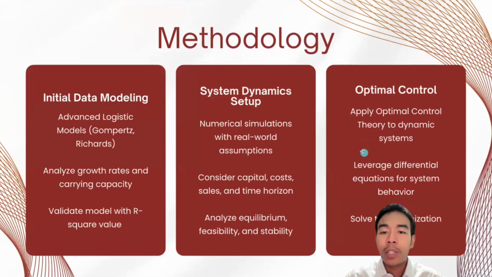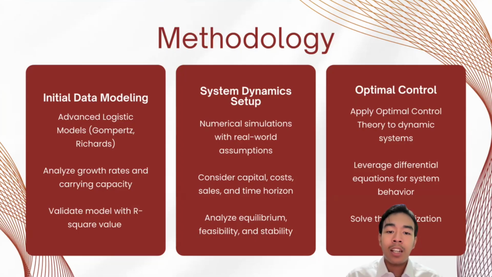So in short, for the methodology that I use, as far as I'm concerned, there will be three main phases. The first is initial data modeling, which uses advanced logistic models such as the Gompertz model and the Richards growth model. This will analyze the growth rates and carrying capacity that we'll use later on, and then we validate the model with the R-squared value to see which model is best suited for this topic.